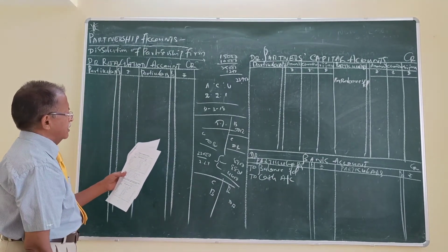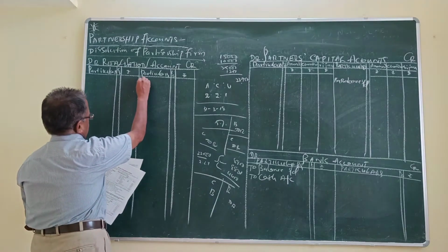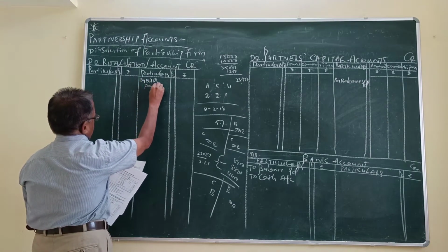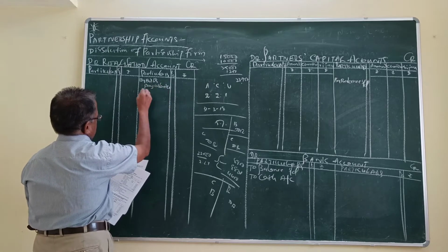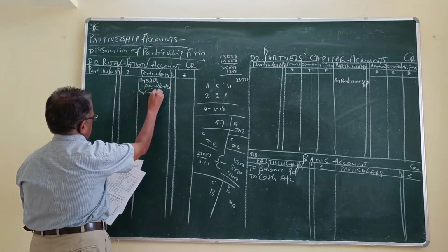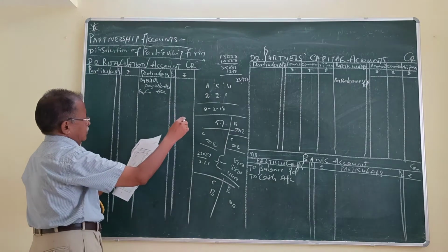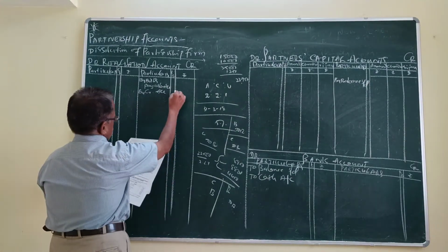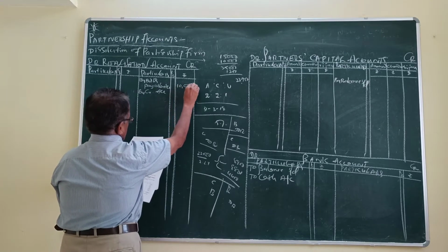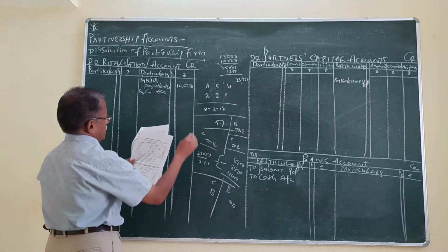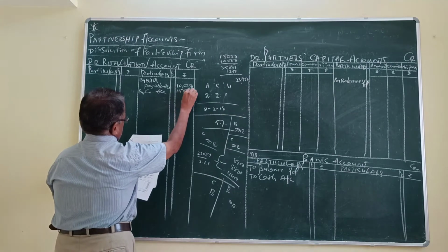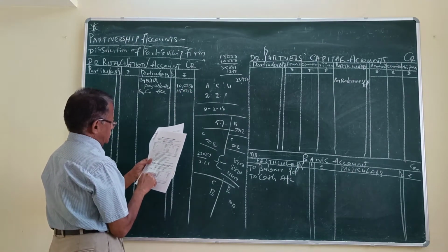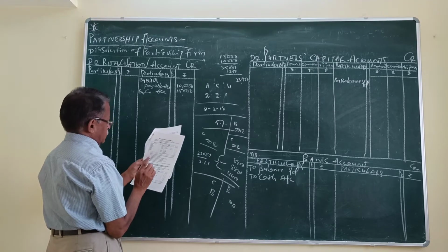First, bills payable and creditors transferred by bills payable account, by creditors account. Bills payable, how much? 10,000. Creditors, 15,000.